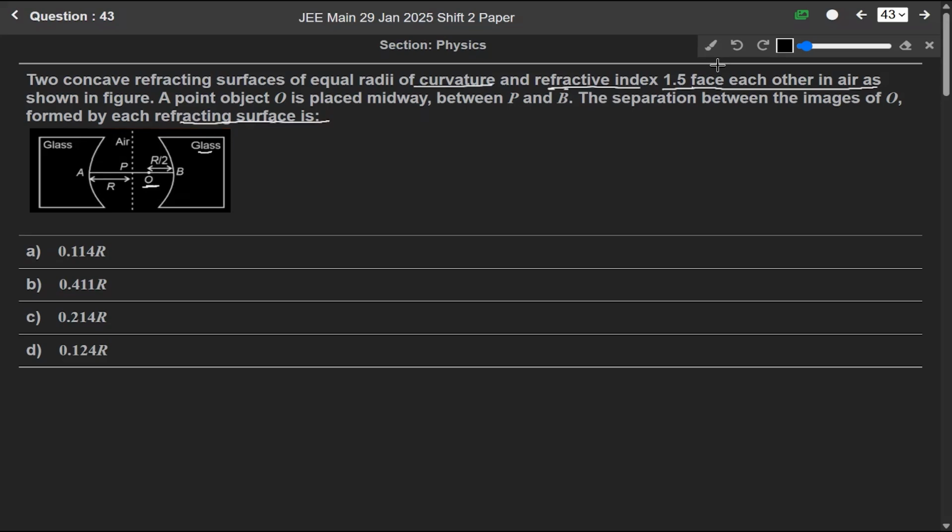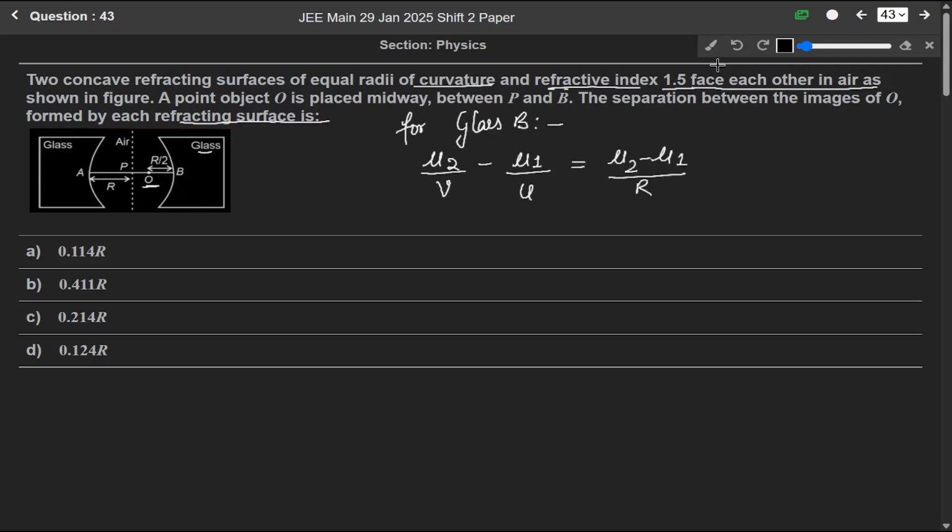So if we talk about glass B, for glass B we can write mu2 over image distance v minus mu1 over object distance u, it will be equals to mu2 minus mu1 over r.